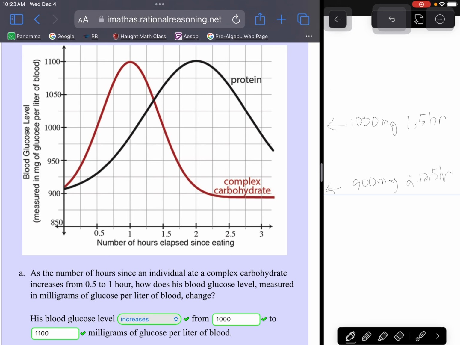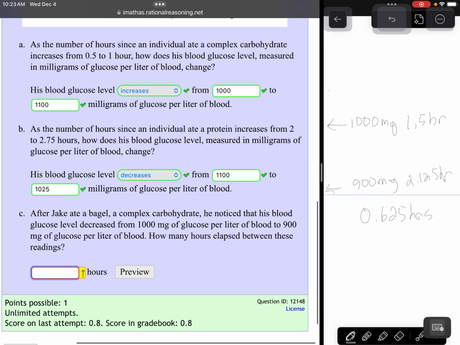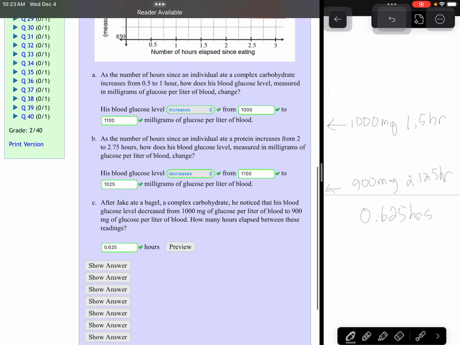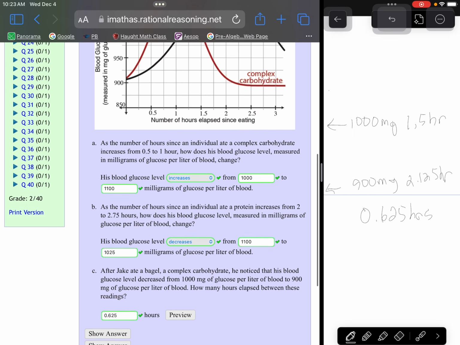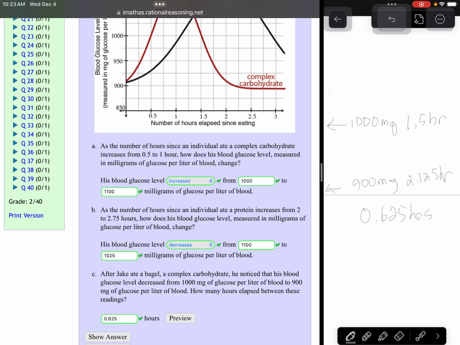Okay. And so how much time elapsed from 1.5 to 2.125? If you take 2.125 minus 1.5, that is a change of 0.625 hours. So I think that it is 0.625. And they would probably give you some wiggle room since it didn't hit a beautiful, lovely point. Okay, so that is a little about reading a graph and what side's increasing, what side's decreasing. Is it going uphill, downhill, things like that.